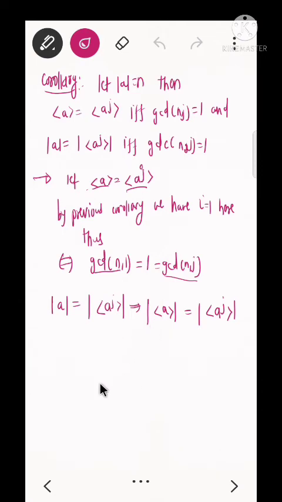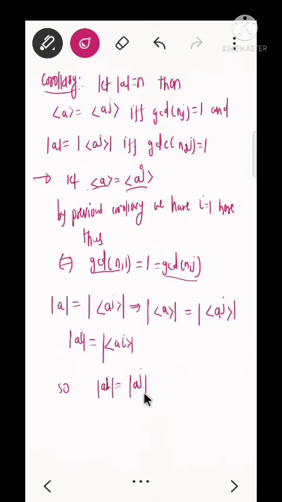Yeah, we know from this corollary that the order of this element is nothing but the order of the group generated by it. If you write this, a to the power i, the order of this element is equal to the order of the group generated by a to the power i. So we can write this as the order of a to the power i is equal to the order of a to the power j. And from this previous corollary, here i is equal to 1, so this will be 1.